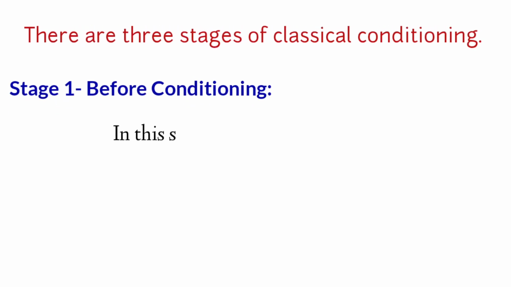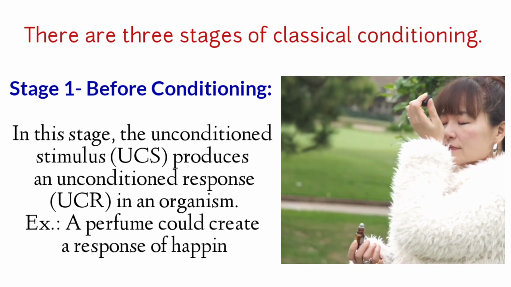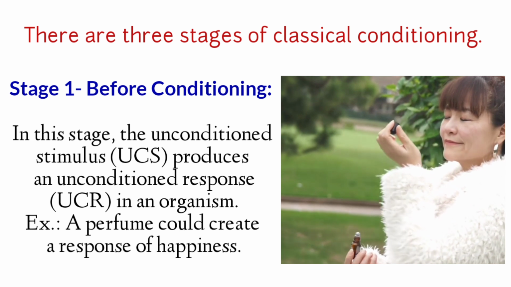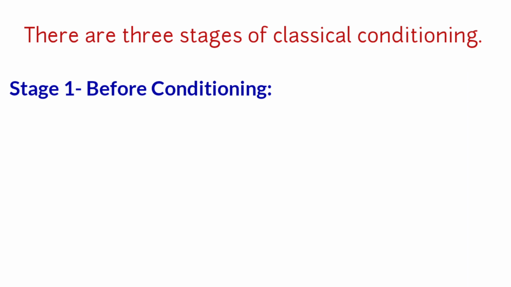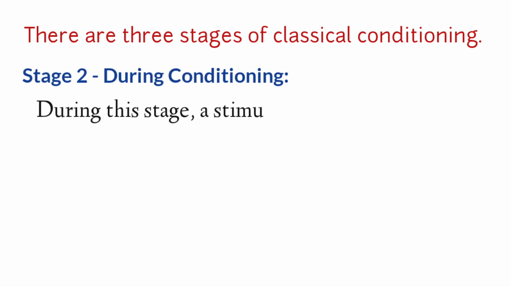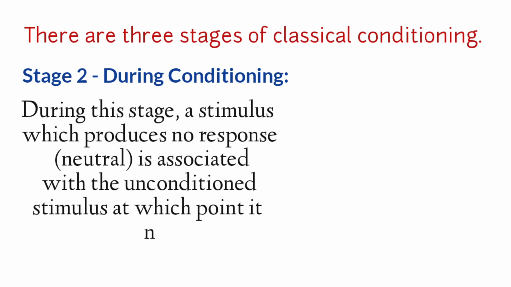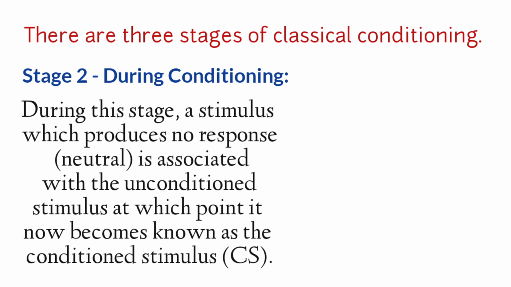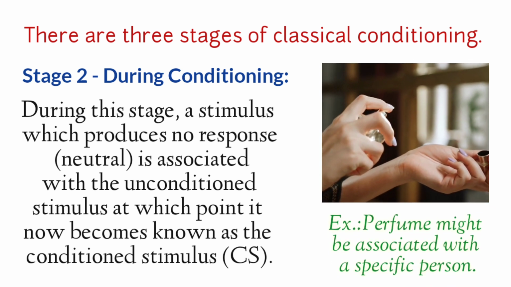Stage 1, before conditioning. In this stage, the unconditioned stimulus produces an unconditioned response in an organism. Example, a perfume could create a response of happiness. Stage 2, during conditioning. During this stage, a stimulus which produces no response is associated with the unconditioned stimulus, at which point it now becomes known as the conditioned stimulus. Example, perfume might be associated with a specific person.